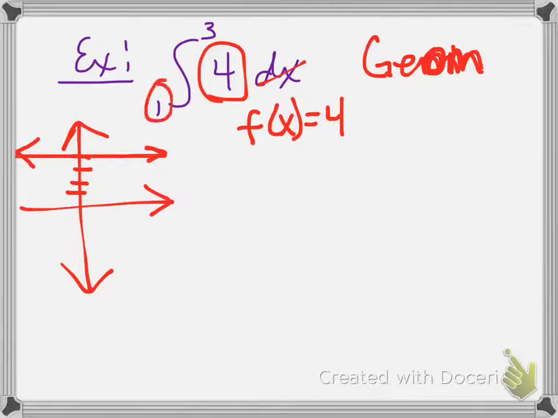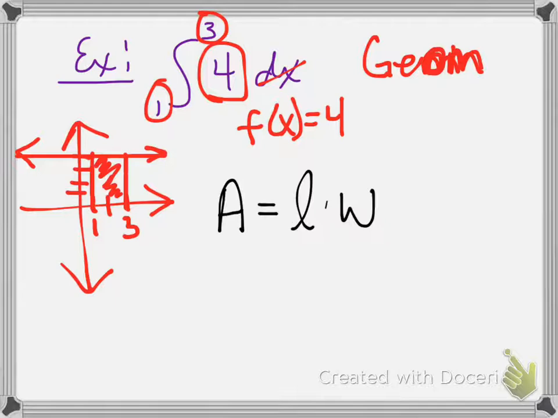And we want to go from 1 to 3. So these are x values. So when x is 1, and x is 3. And then I'm going to draw, you guessed it, rectangles. I'm just going to make some straight lines going down because those are my boundaries. So this area right here is officially a rectangle. So the area of a rectangle is length times width.